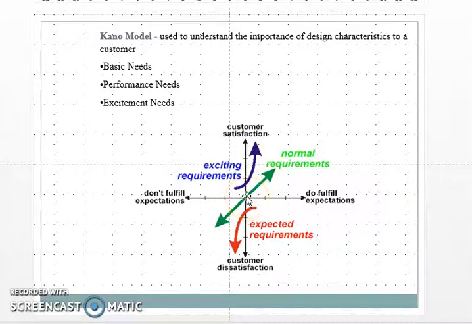If the normal requirement is satisfied, then the customer will be satisfied. If it is not fulfilled, customers will be dissatisfied. The normal requirement can be identified by asking the customer directly what their requirement is.